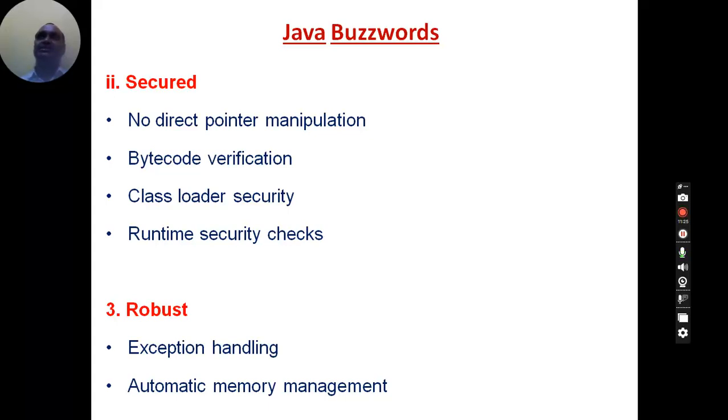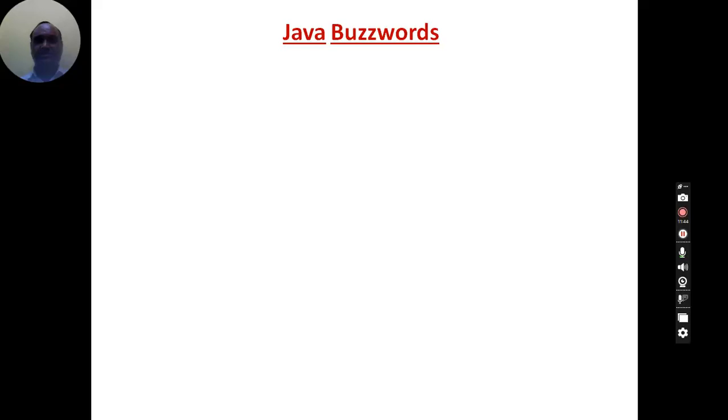The garbage collector will see which variables are declared but not making use of the memory space, and that memory space will be collected by the garbage collector and given to other variables which are in need of memory. Because of this, Java is called a robust language.